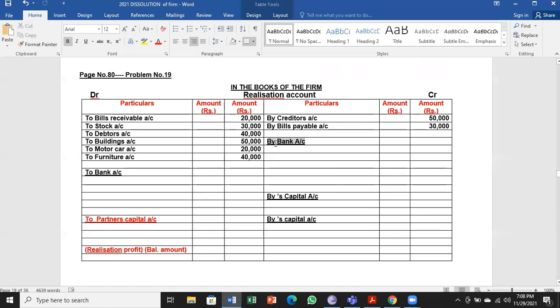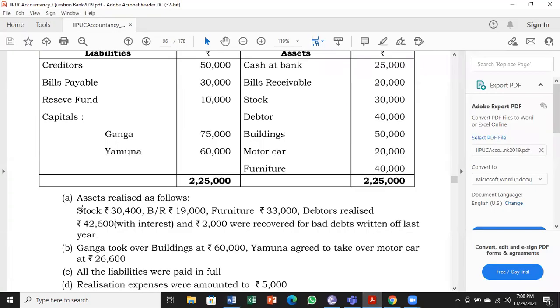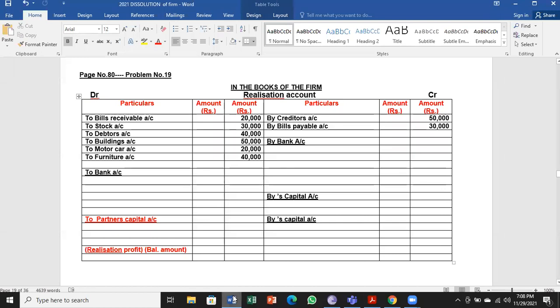So we enter as by bank account to record all the assets which are converted into cash. So let us see information A, stock and bills receivable. Stock amounts to 30,400.